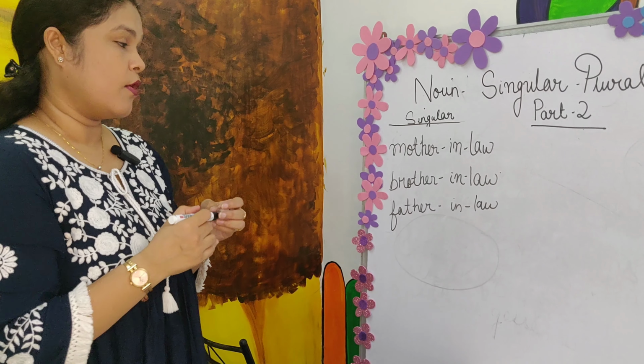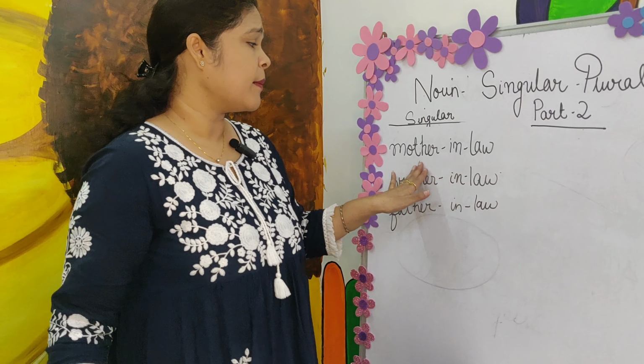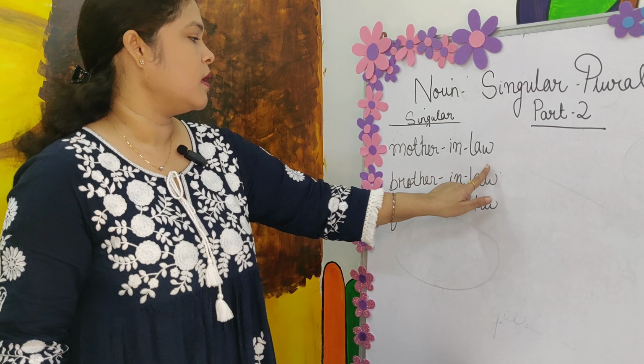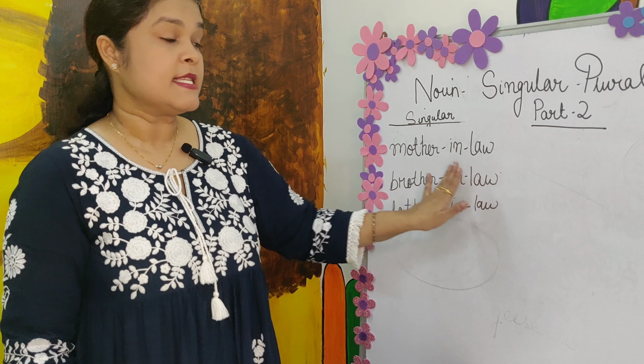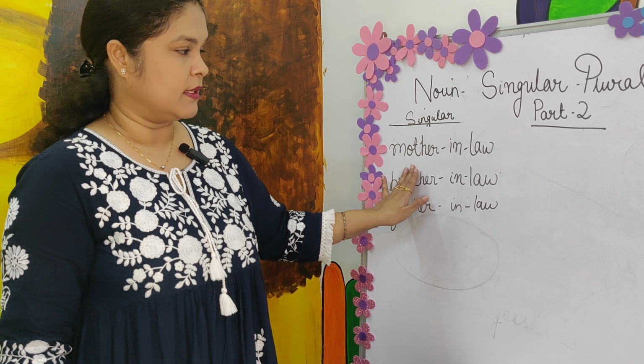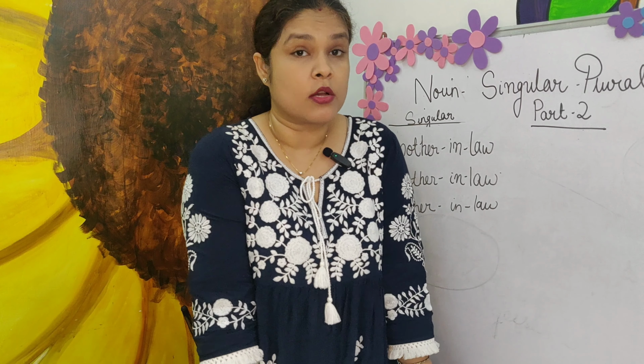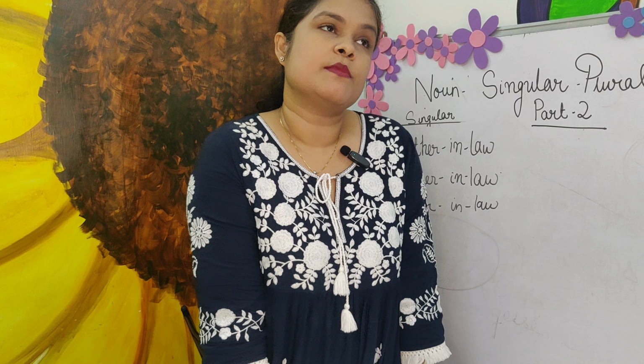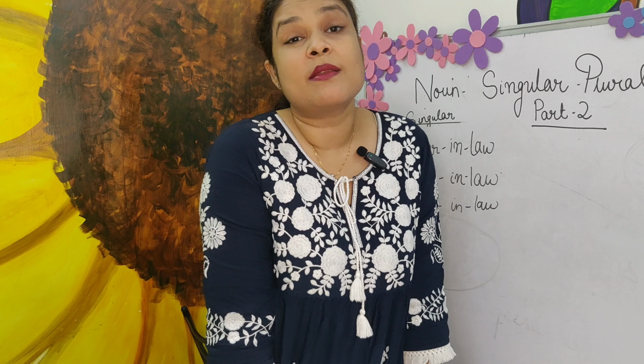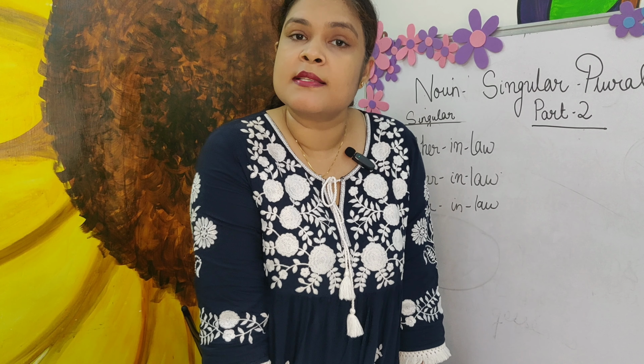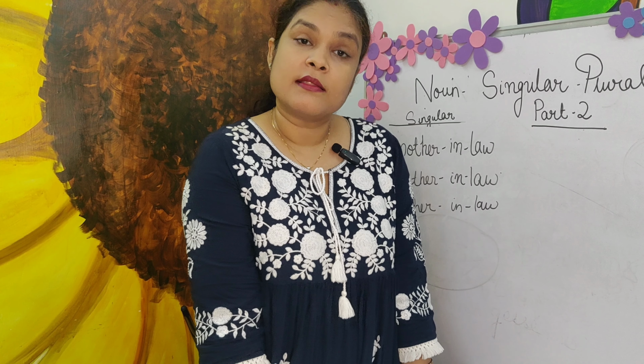Here again, these are a group of words which make a compound noun. Mother-in-law. In this, the main noun is mother. So it is not mother-in-laws, right? You know, sometimes we all say it that way. It is mothers-in-law. It is fathers-in-law.